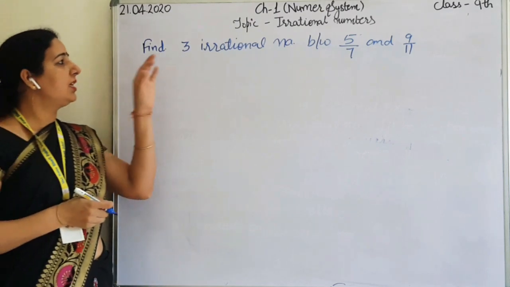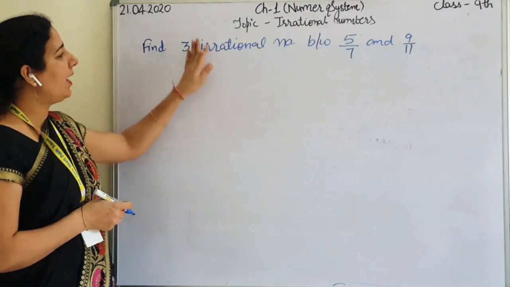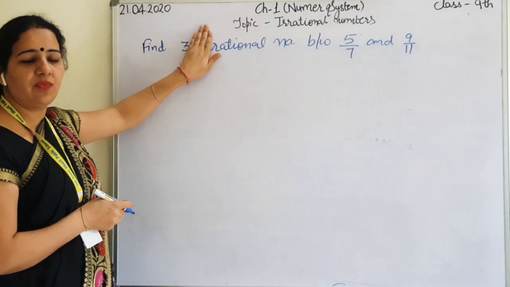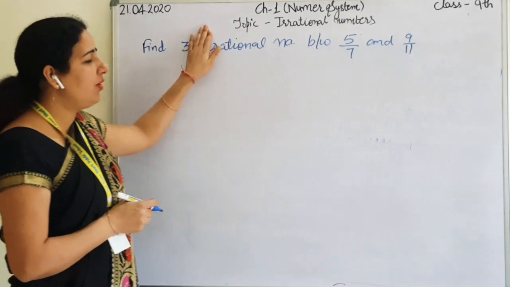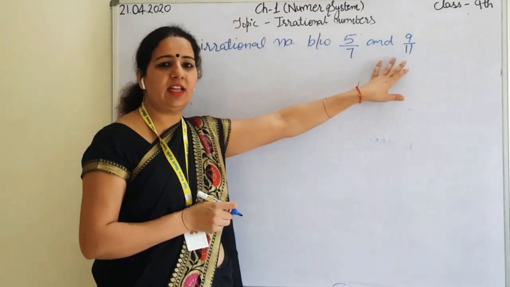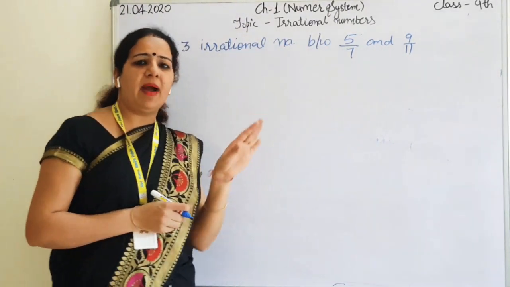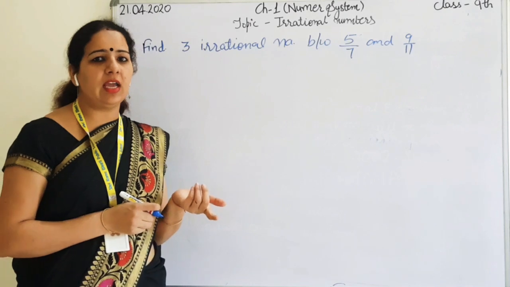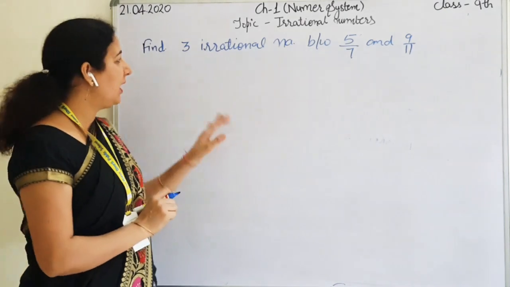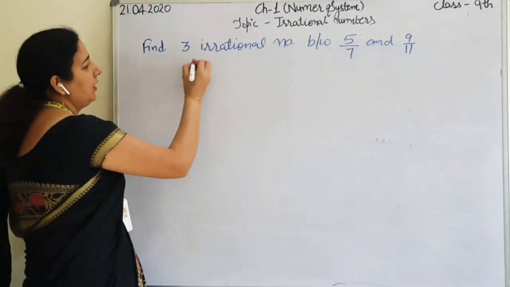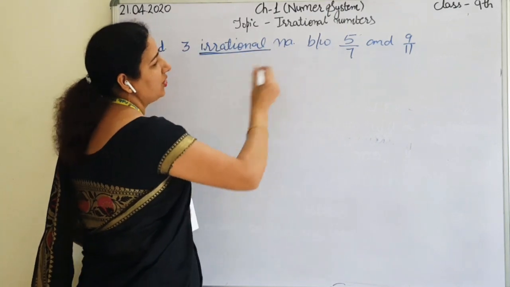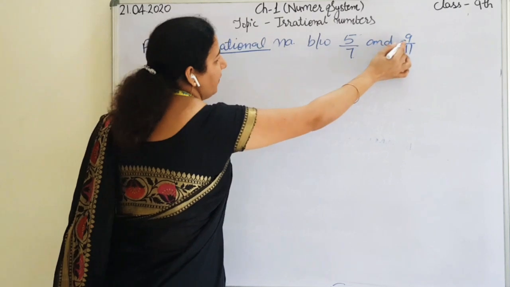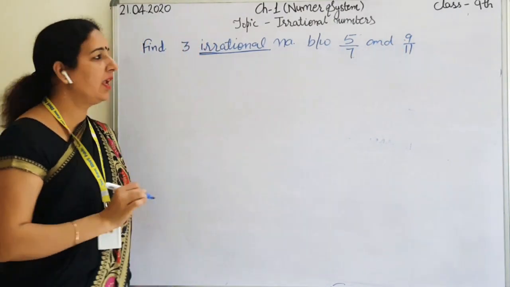In the last classes you have done how to find the rational numbers between 5 upon 7 and 9 upon 11. How will you find the rational numbers? By making their denominators the same and calculating the equivalent fractions. But here the question is to find the irrational numbers between 5 upon 7 and 9 upon 11.